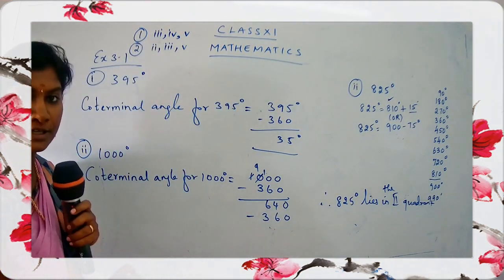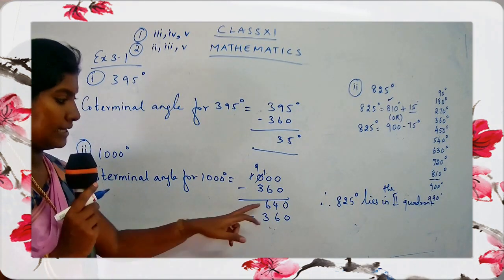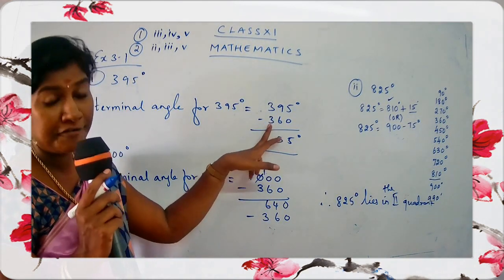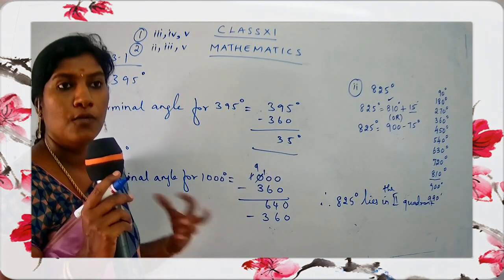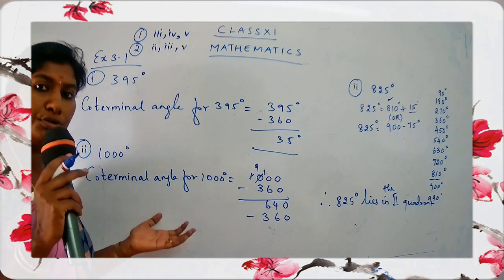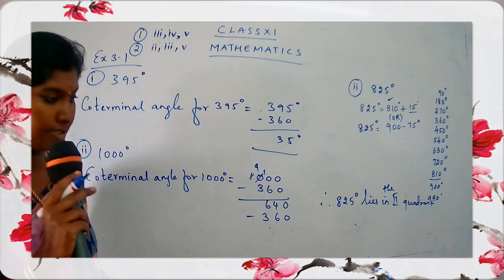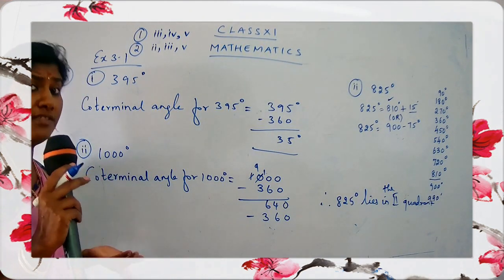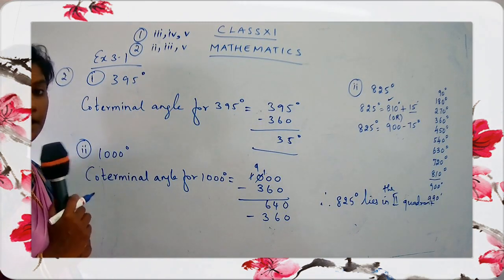Are you getting my point, children? I hope you are clear now. Yes? You are clear with the idea? Here I got the number 640. Earlier I just subtracted 360 degrees and got the answer 35 degree, and that was my final answer. Why did I take it as a final answer? Because that was the angle which was lying between 0 to 360 degree. But now when I subtracted 360, I got 640, which is more than 360. So you have to subtract it again from 360.